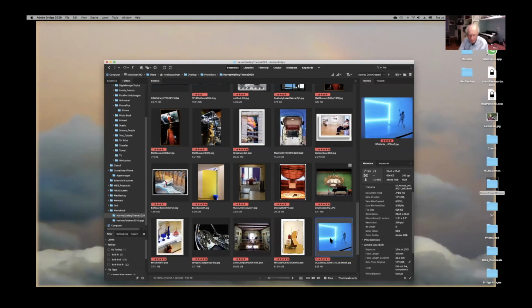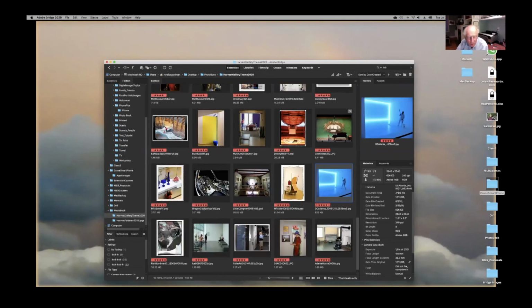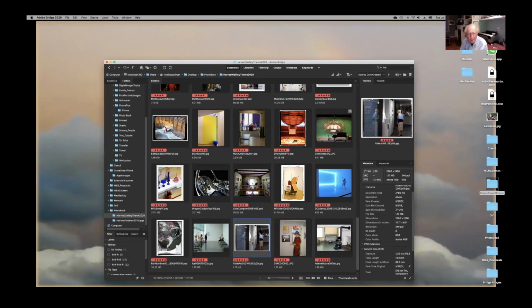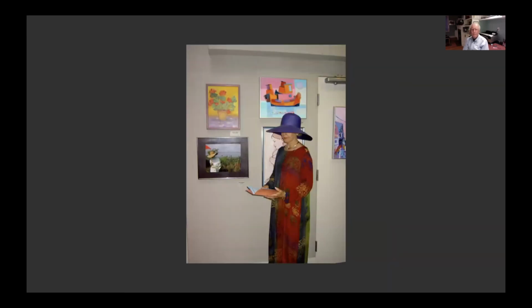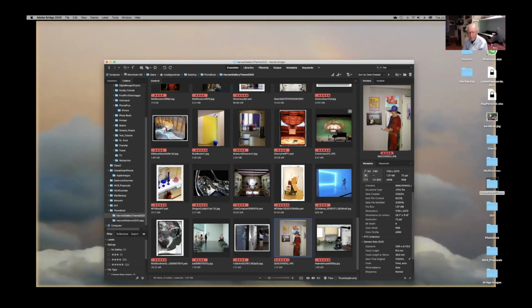All right, let me stop. I wanted to show again the interactions of the people in the museum looking at the paintings. And if you wait long enough, you're going to see in every gallery people looking at the paintings, interacting with the paintings. There's another gallery picture.